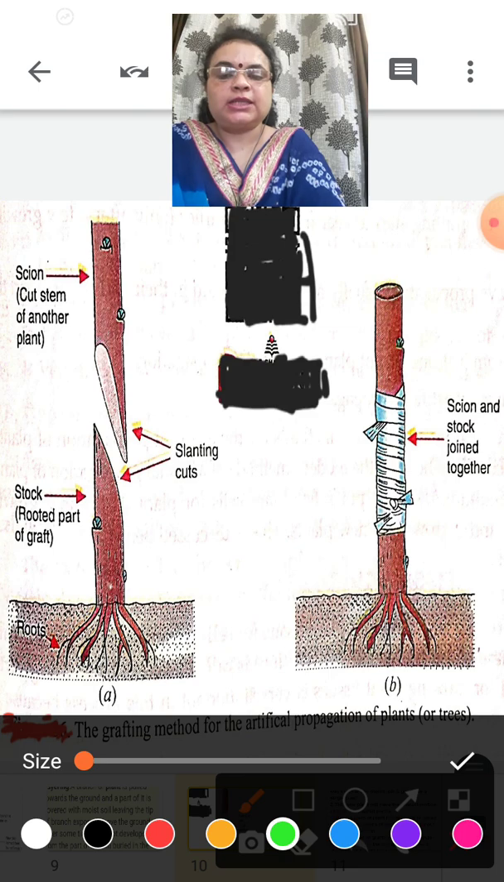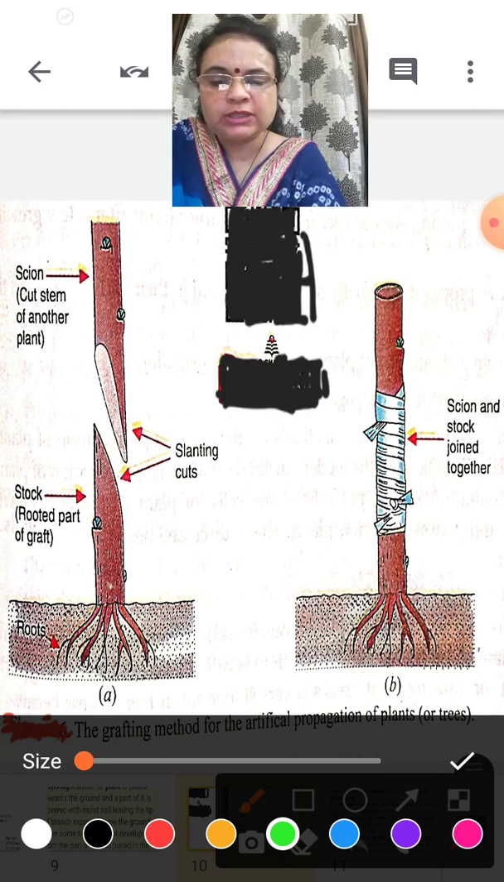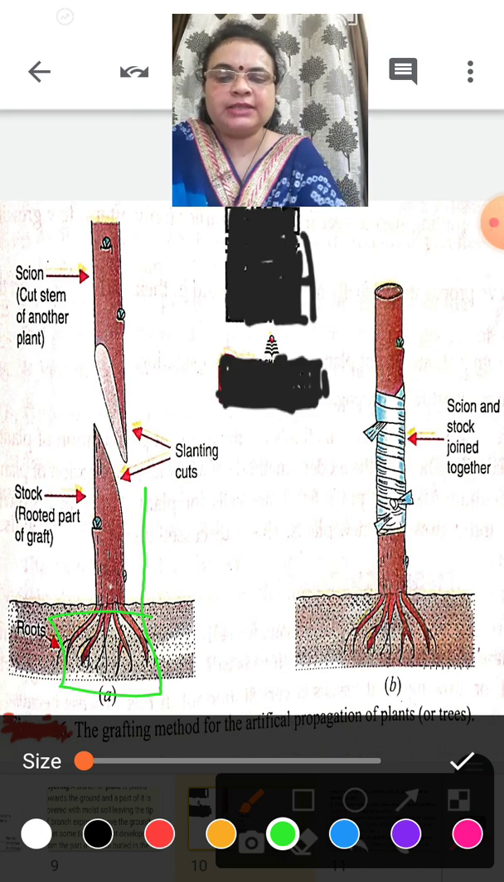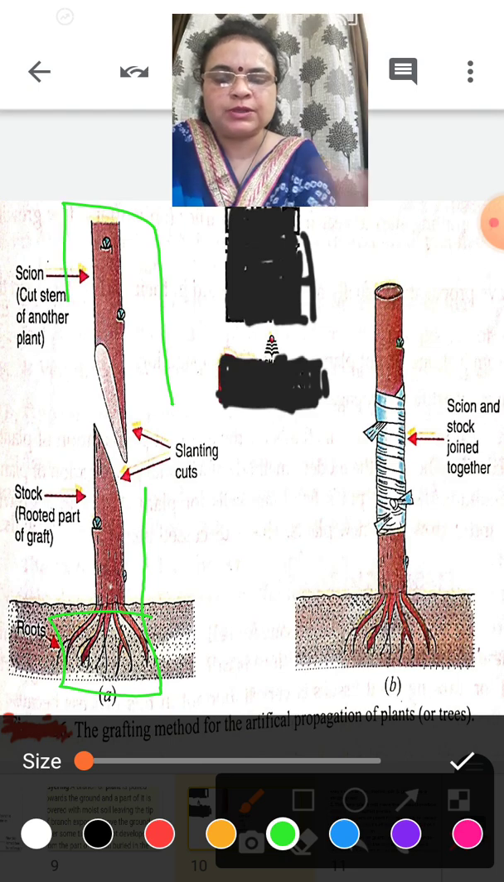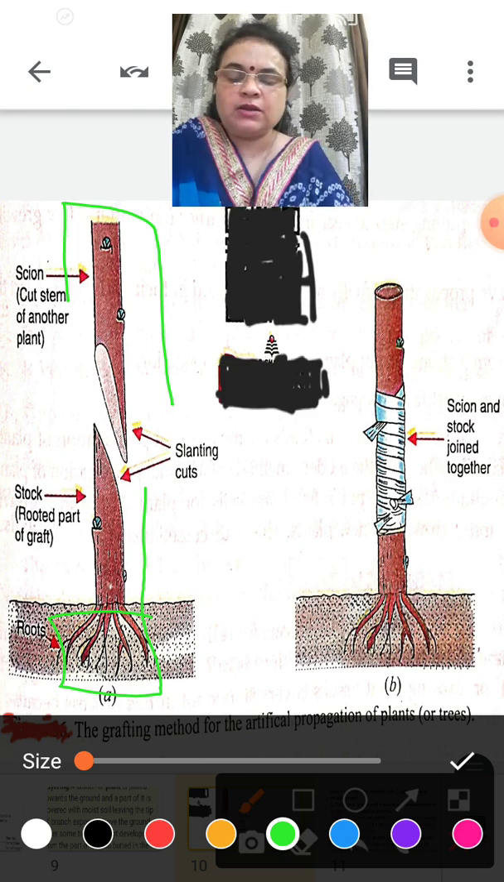Clear? The two stems are chosen like this: one part is taken, the lower part, with the roots, and the other part is taken without root. Means a part of one tree with the root and a part of another tree without root. Two varieties of trees are joined together to give rise to a new one artificially.